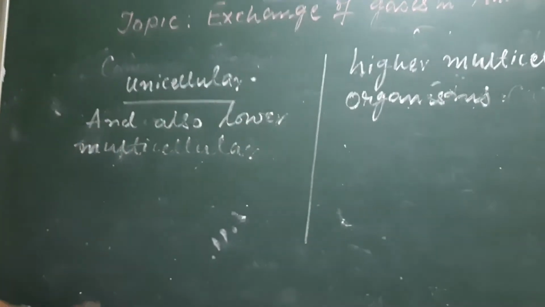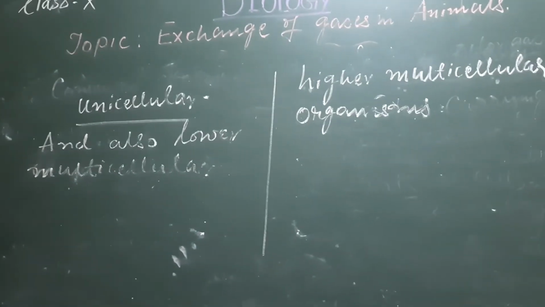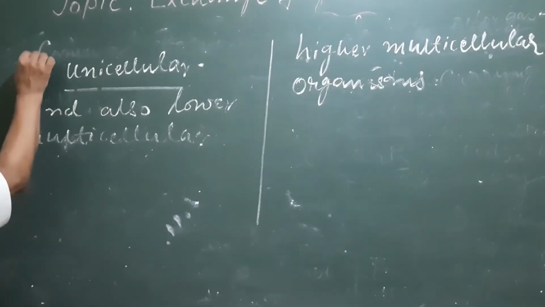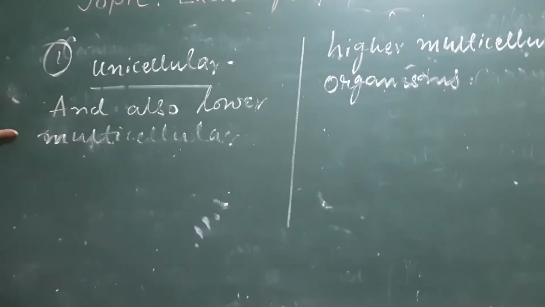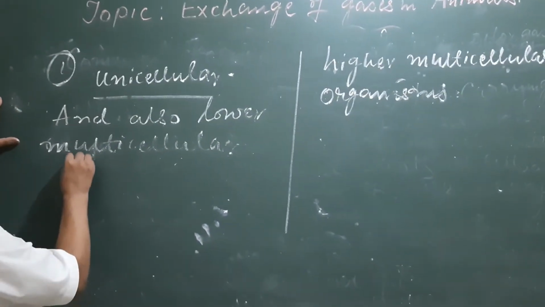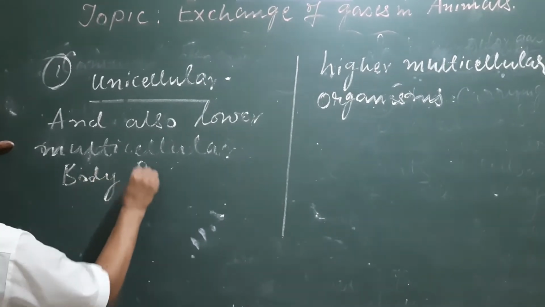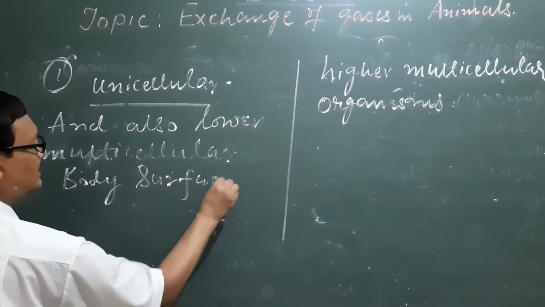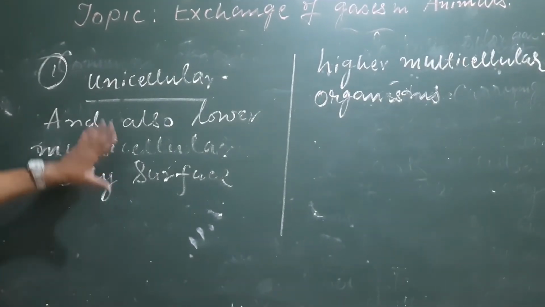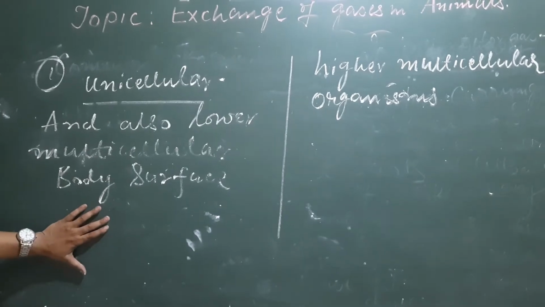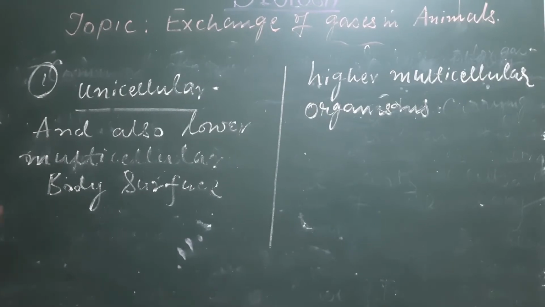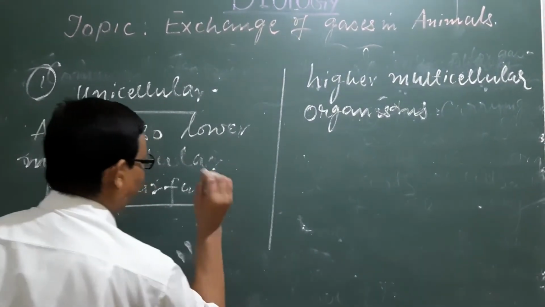Why have I categorized it into two? Because in the first one, the unicellular and also lower multicellular organisms, the exchange of gases mainly takes place by diffusion through the body surface of the organism. That is why it is one category.